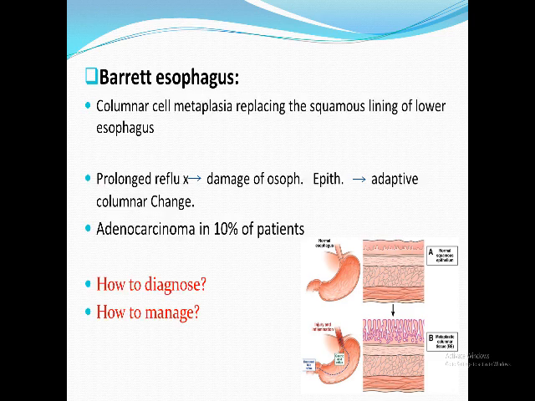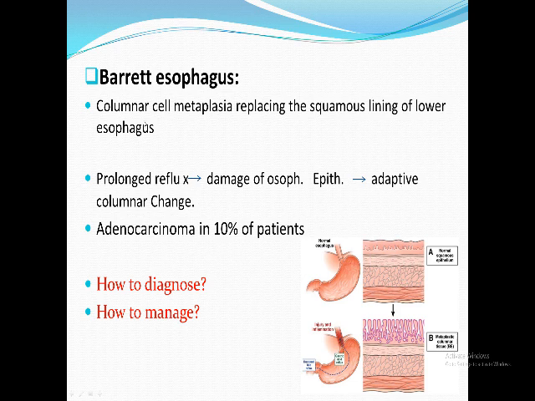What's Barrett's esophagus? It's columnar metaplasia replacing the squamous lining. Why does the esophageal ulcer heal by columnar epithelium? To be able to act with the refluxed acid. It becomes like the gastric mucosa, which is not digested by the gastric juice, so it mimics the gastric mucosa. How does it occur? Prolonged reflux, damage of the esophageal epithelium, adaptive columnar change.